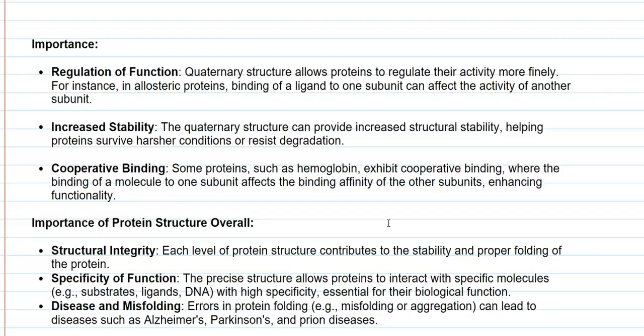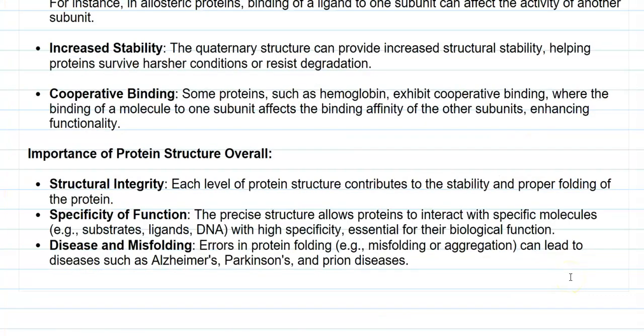The next one is cooperative binding. Here the classical example is the hemoglobin molecule, which exhibits cooperative binding, wherein binding of one molecule to one subunit affects the binding affinity of the other subunits. Here the subunits of hemoglobin are involved in binding carbon dioxide and oxygen, which is technically referred to as cooperative binding of the molecules.